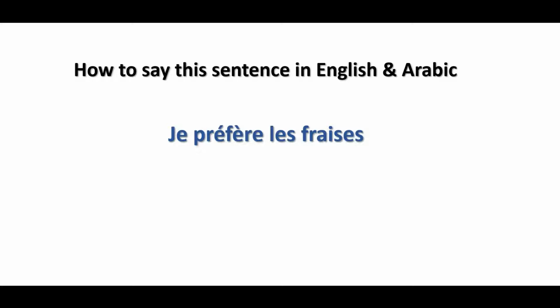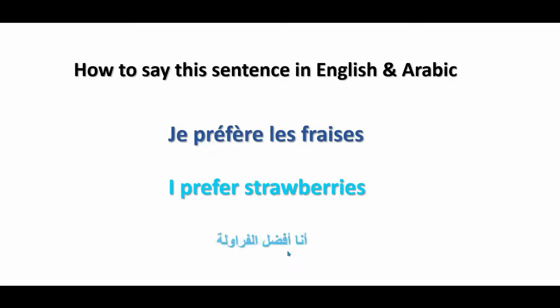How to say this sentence in English and Arabic. Je préfère les fraises. We use les here, guys, because we have le verbe préfère. Remember, guys, in our rule, with preferences, likes, and dislikes verbs, we use le, la, les. Here we use les because we have the plural noun, les fraises. In English, I prefer strawberries. In Arabic, أنا أفضل الفراولة.